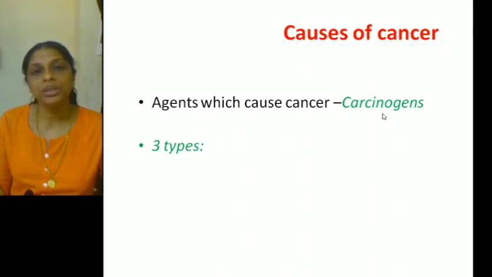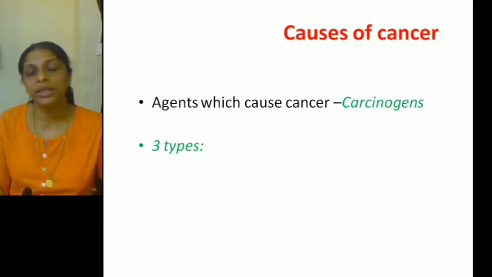Physical carcinogens are mainly the radiations. You must have heard about radiations. There are two types of radiations. One is called ionizing radiation and the other is called non-ionizing radiation. Ionizing radiations are the X-rays and the gamma rays, and the non-ionizing radiations are UV rays.